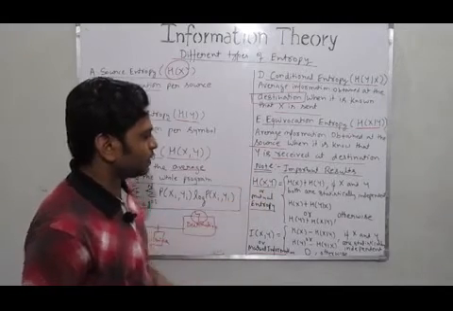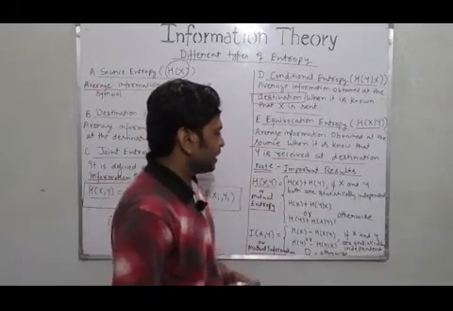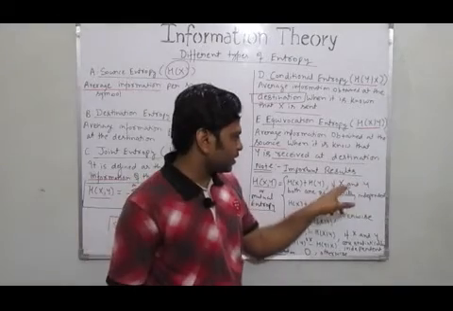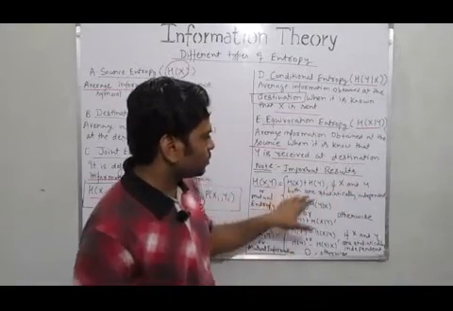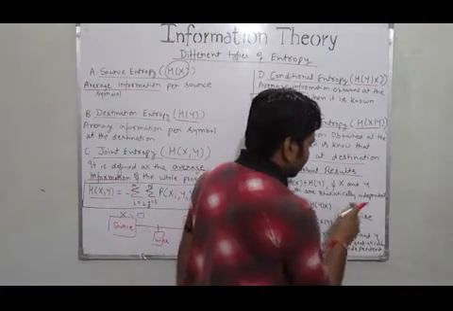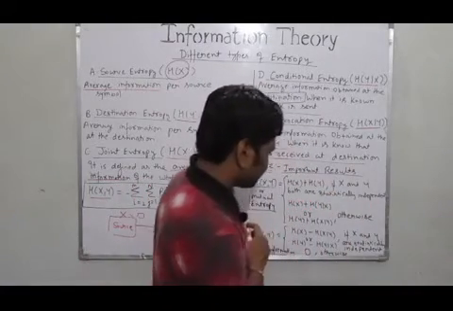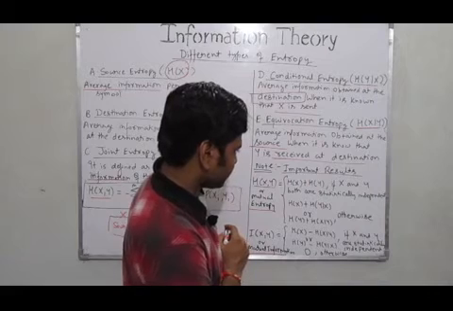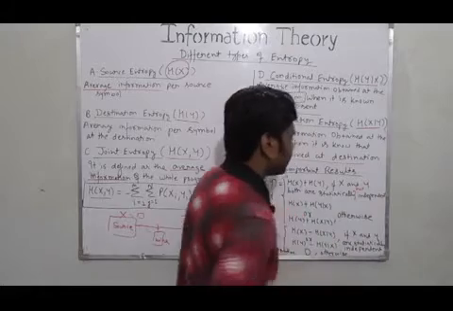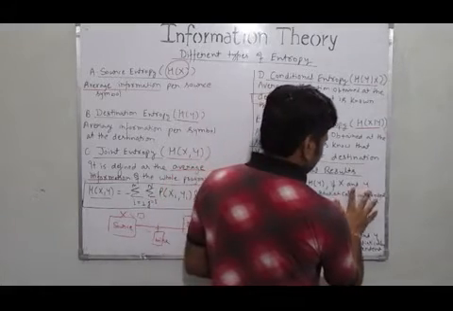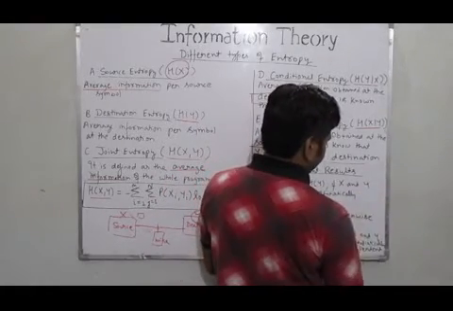You can call it joint entropy, and it says that if the events X and Y, the source symbol and the destination symbol, are statistically not independent, that means both are statistically dependent.